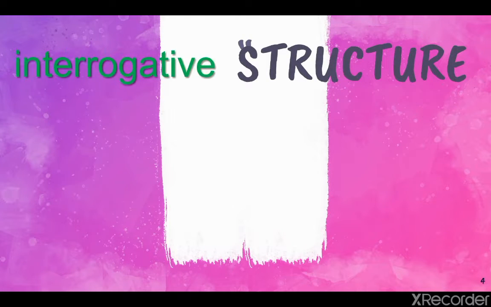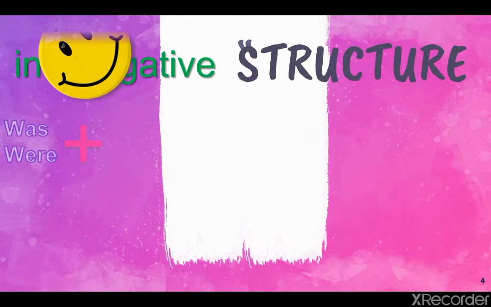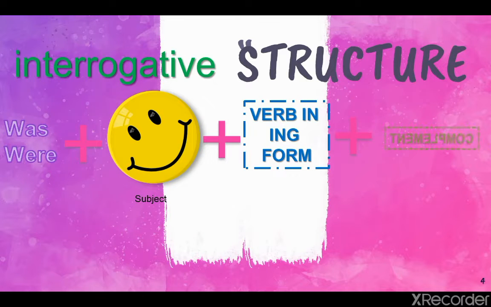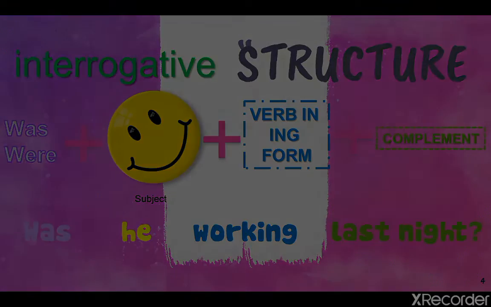For the interrogative form, we have was or were, the subject, the verb in the ing form, the complement, and the question mark at the end. Was he working last night?